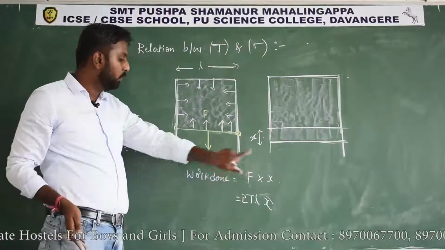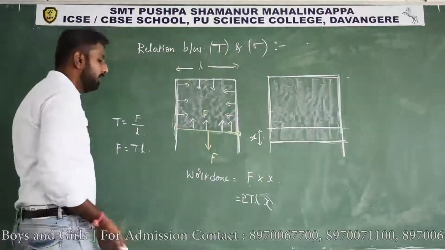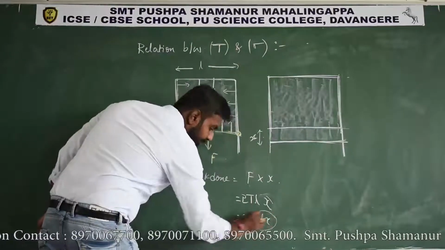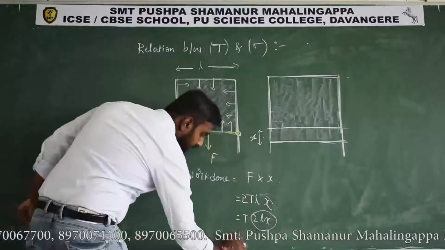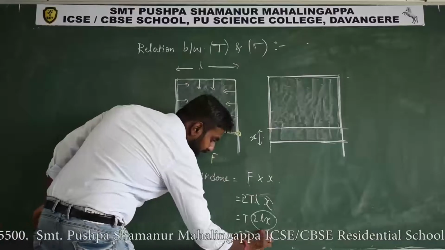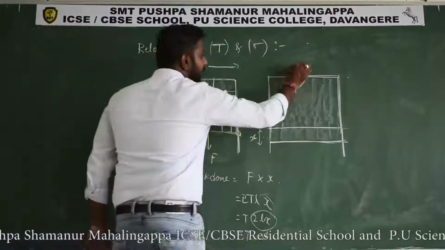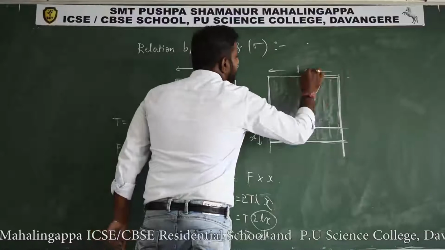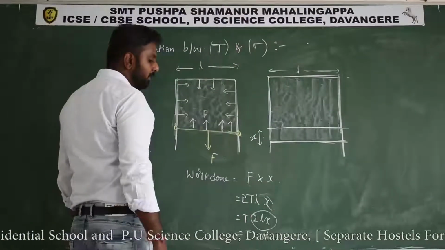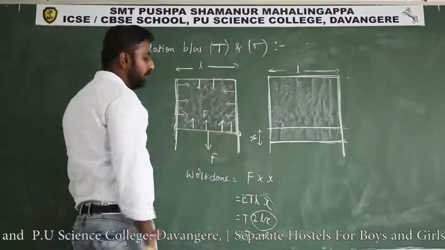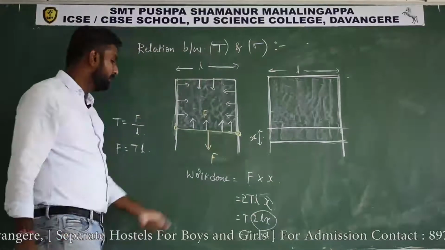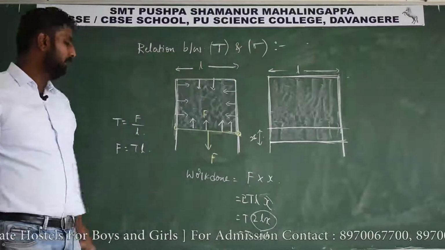Hence we are writing 2 T L x. This is the work done, T into 2Lx. This 2Lx we can consider as the change in area. This is the length and this is the displacement, so both side surfaces we have to consider. Hence this 2Lx is called the change in area or increased area.